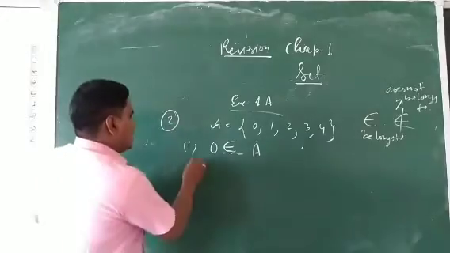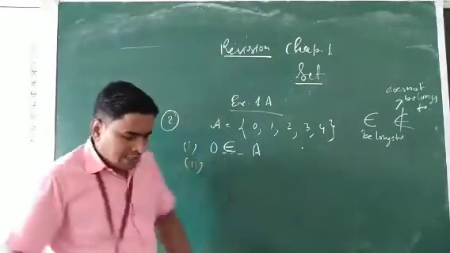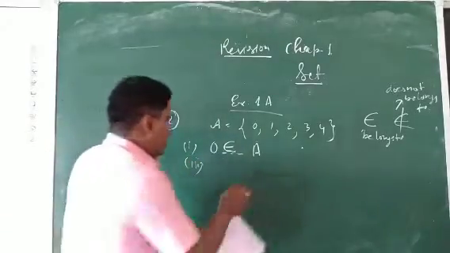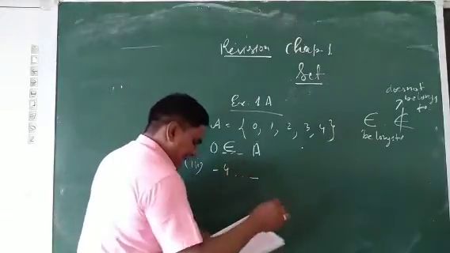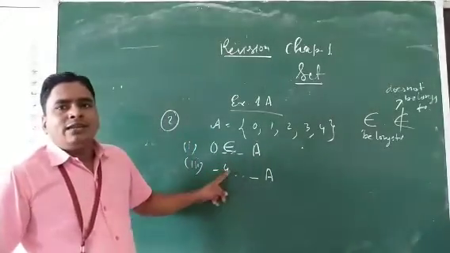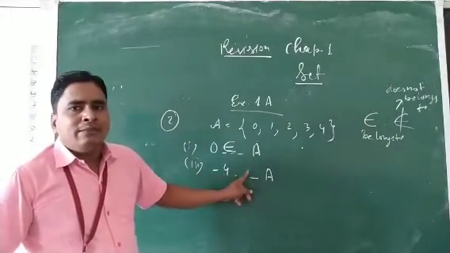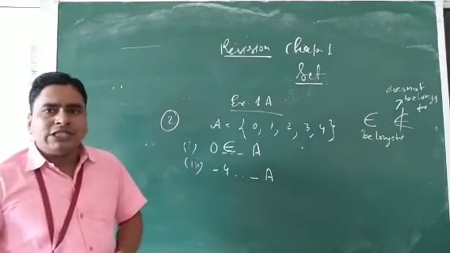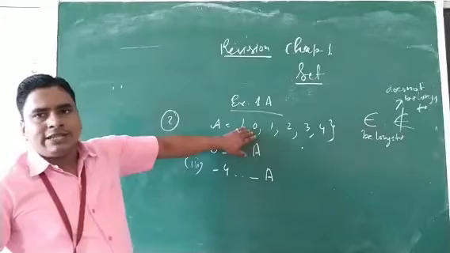Okay. Same we can solve some other question like the third one. Here it is -4 dash A. The question is asking whether -4 is an element of set A or does not belong to set A. So first we will check the set.